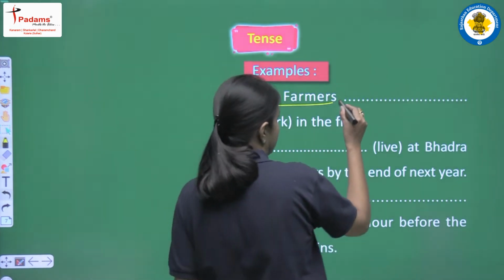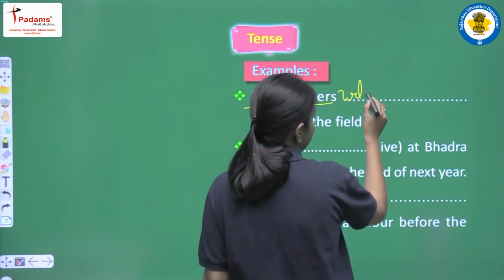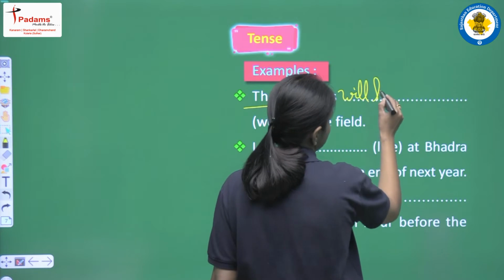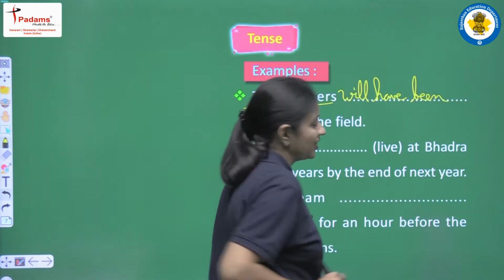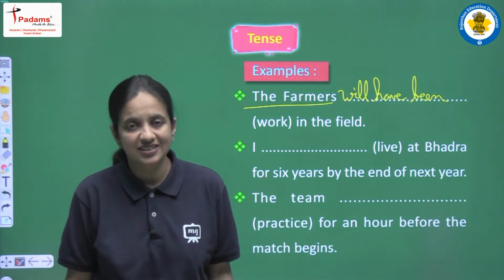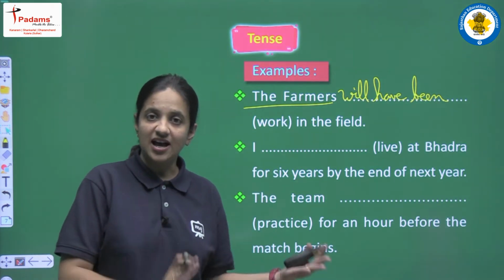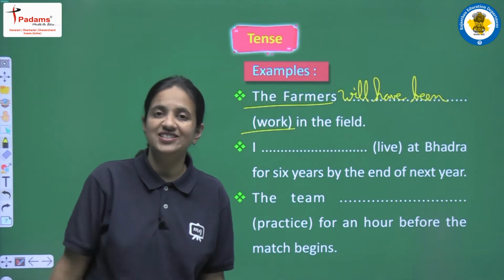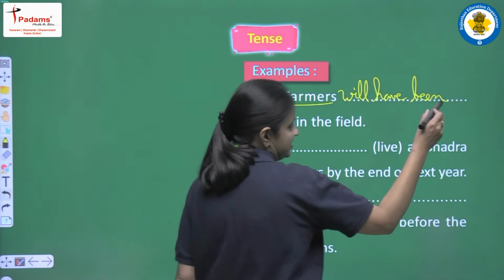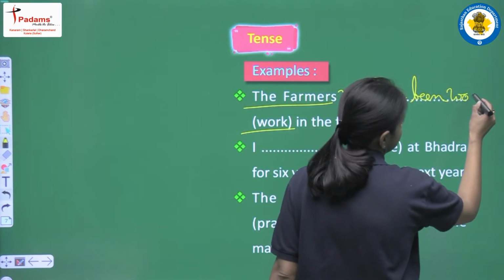So first let's write the helping verb: will have been. Clear? Now the main verb: in this tense we use first form plus ing. As the main verb we have work, so work plus ing is working. Let's write working here.